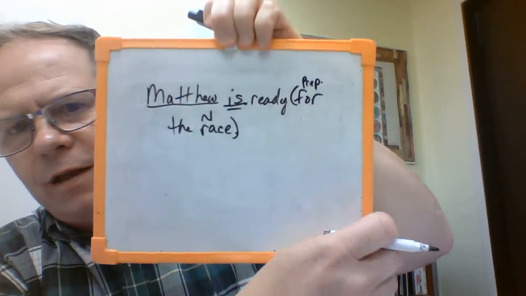And so in that prepositional phrase, for is a preposition. That is a part of speech. Race is the object of the preposition, but what is it? The object of a preposition can only be a noun or a pronoun. In this case, this is not a pronoun, this is a noun, all right? So we put N over top of that, and so you can see what I have so far.